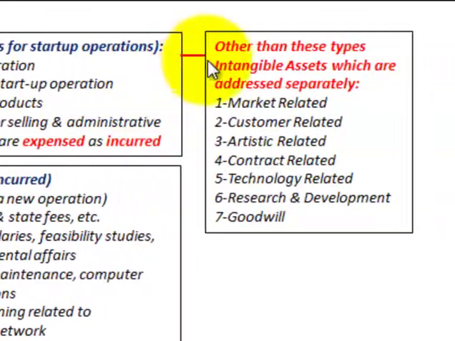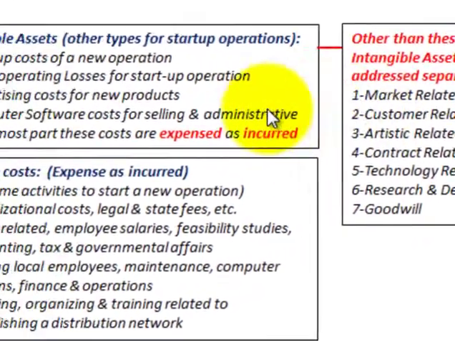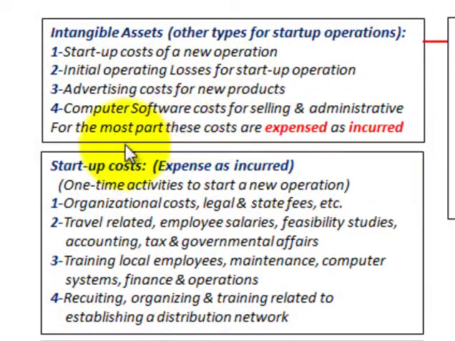And just to make it clear here, these are separate from these other types of intangible assets, which are addressed separately: market-related ones, customer-related, artistic-related, contract, technology, research and development, goodwill. These are all separate topics. All we'll go through here is just a definition for these other ones.